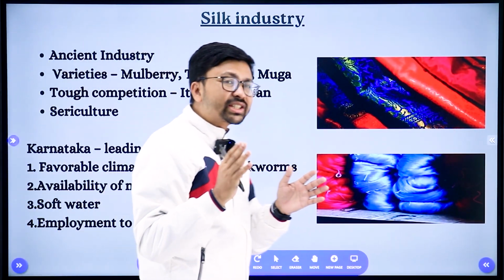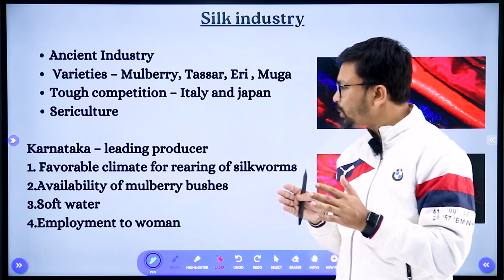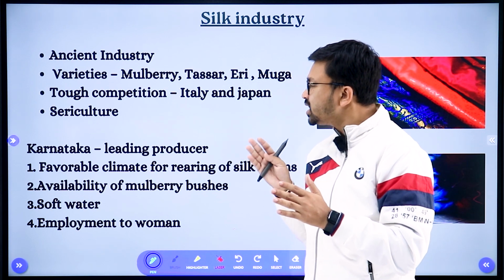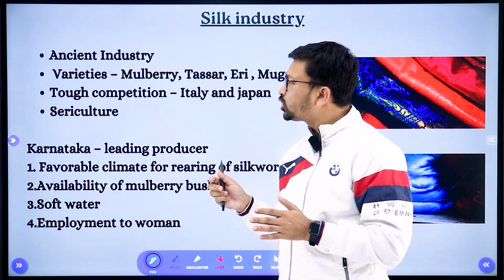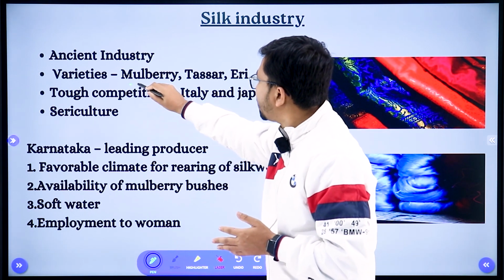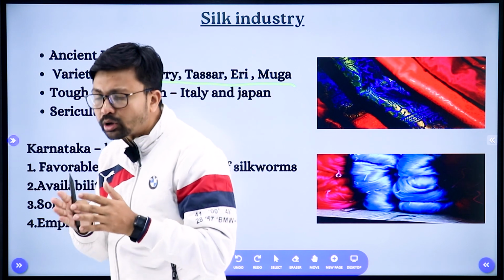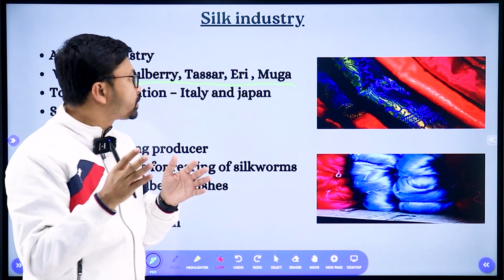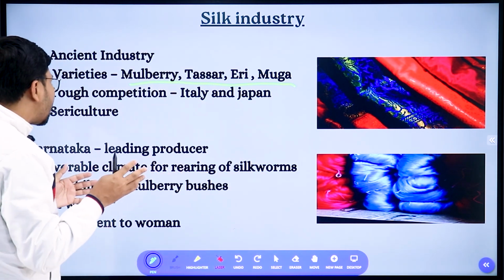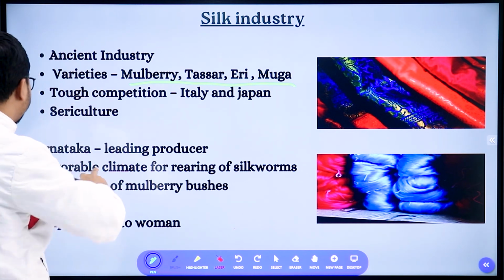Next you need to know about the silk industry. Remember, it is famous in the southern part of India, mainly Karnataka, which is the leading producer. And here you need to focus on the types of silk. Here you can see Mulberry, Tussar, Eri and Muga. Those are the main varieties of silk that are famous in India, right? The silk industry also plays a very important role in the country's growth and GDP.